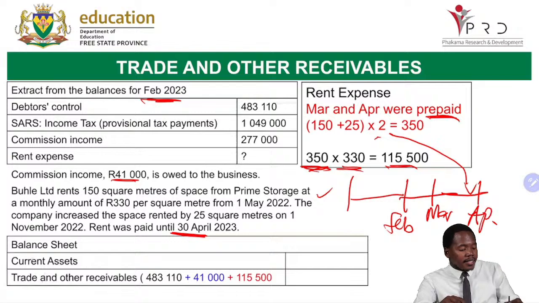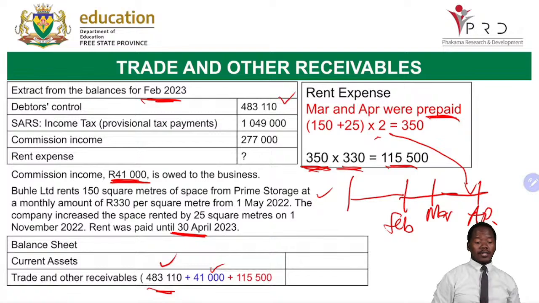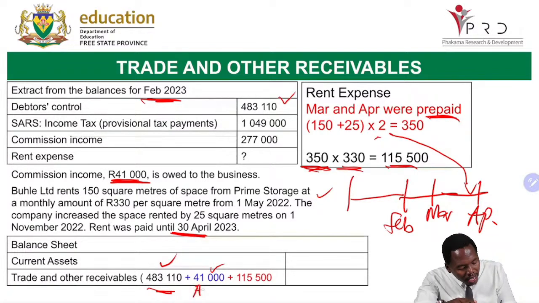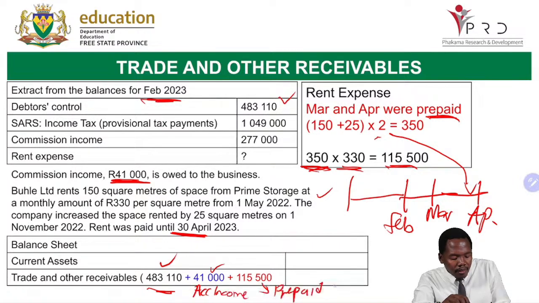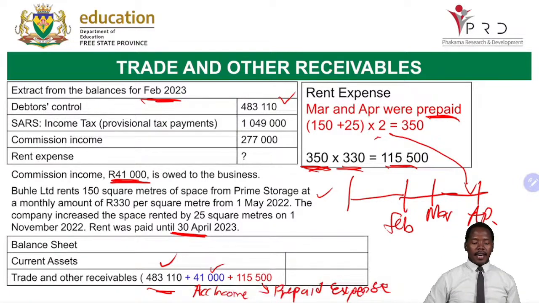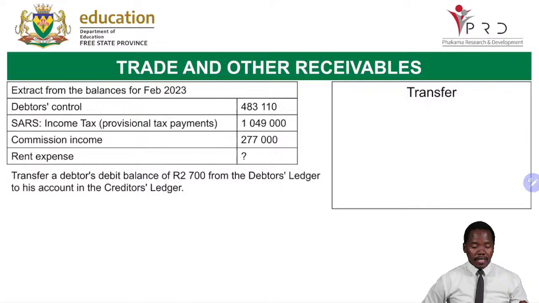Under current assets, trade and other receivables, we start with the balance from the trial balance. Then we add the 41,000. Remember, the 41,000 was our commission income, meaning this is our accrued income. And then we have 115,500, which is our prepaid expense. This is an amount that we have for our receivables. Now let us move on and do the next part.